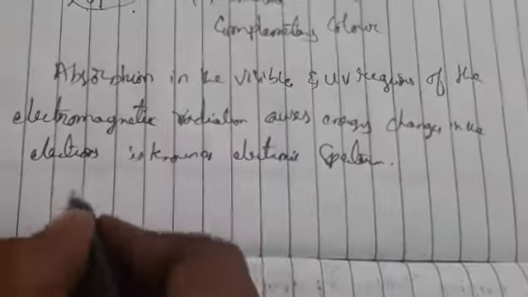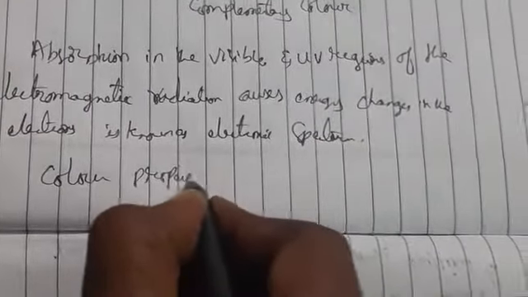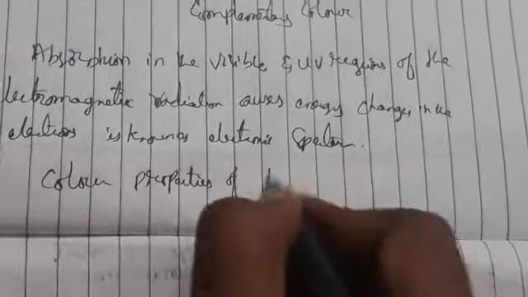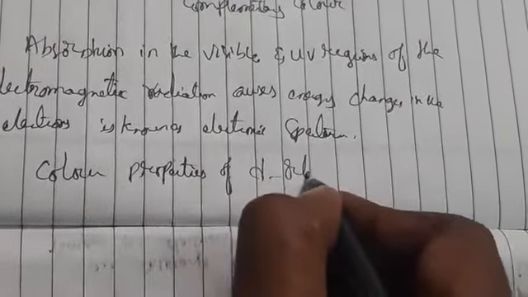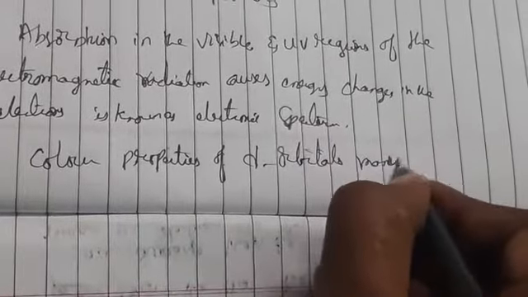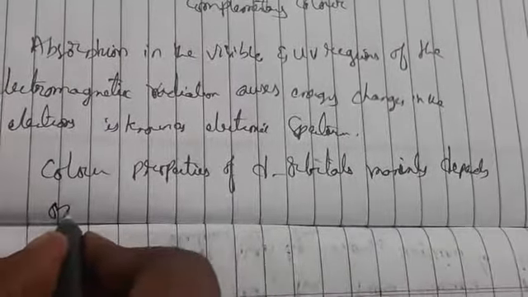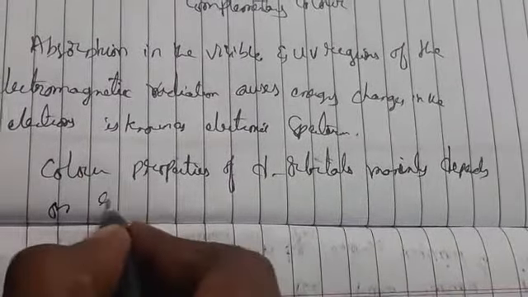So the color properties of d orbitals mainly depend on the energy levels.